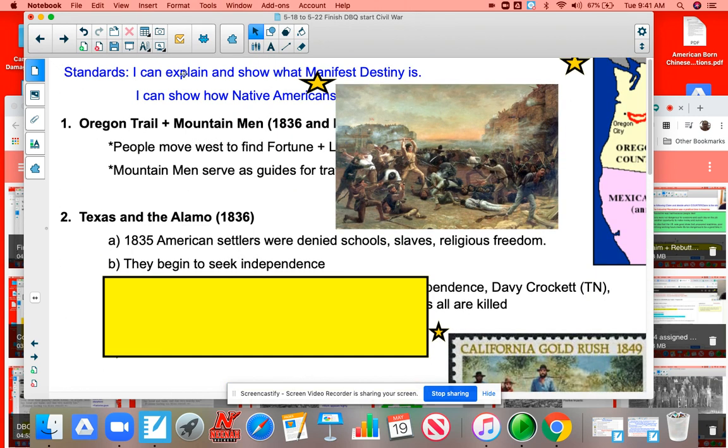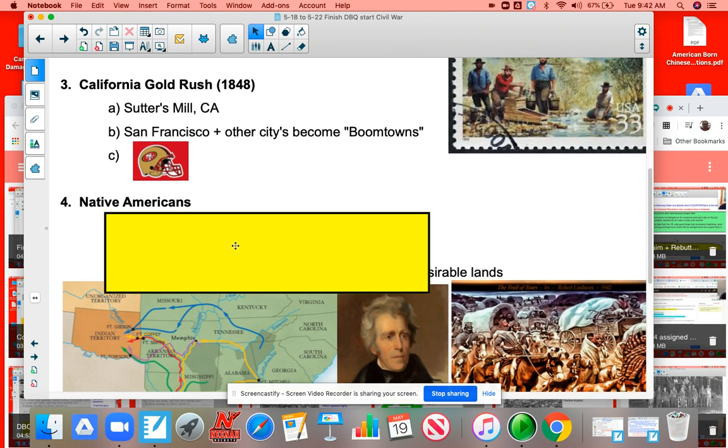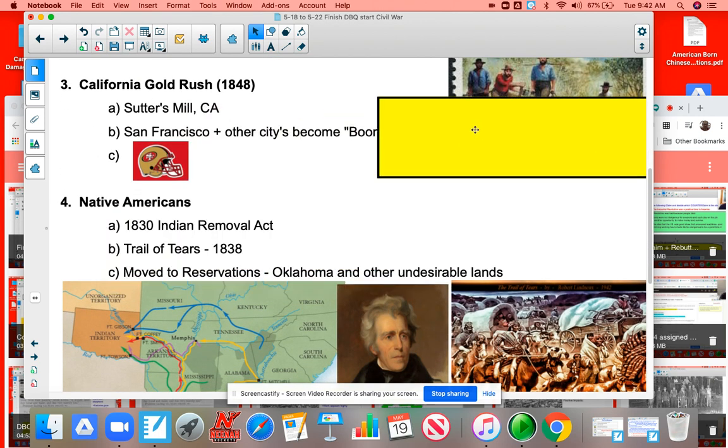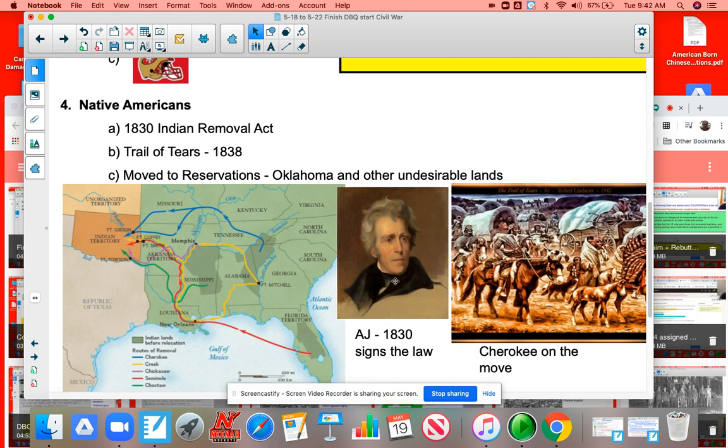All the while, people are moving to Oregon, moving to Texas, and trying to find gold and wealth. What's happening to the Native Americans? Well, they're losing their land. In 1830, Andrew Jackson, yep, that's this guy, signed the Indian Removal Act, pushing all Native Americans in these states to Indian Territory, Oklahoma, which is undesirable land. Nothing really grows there, right?